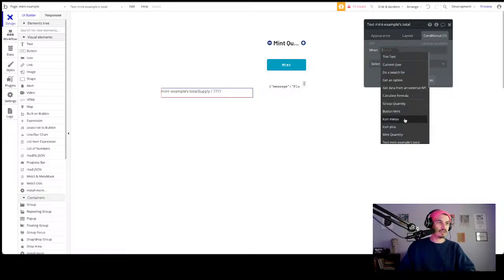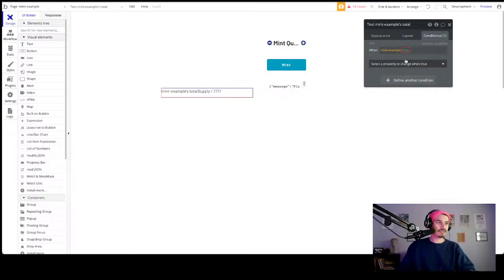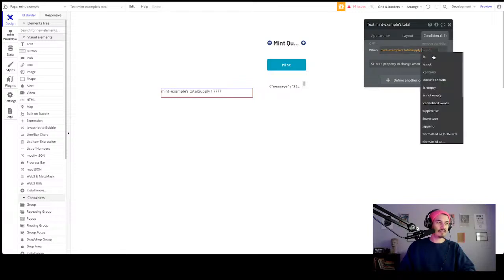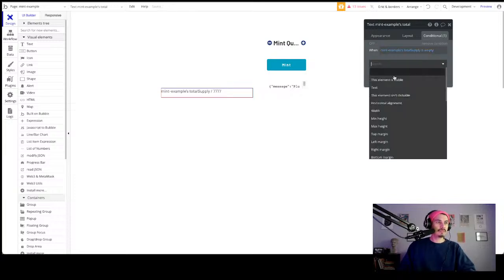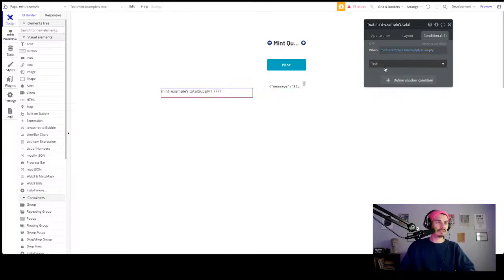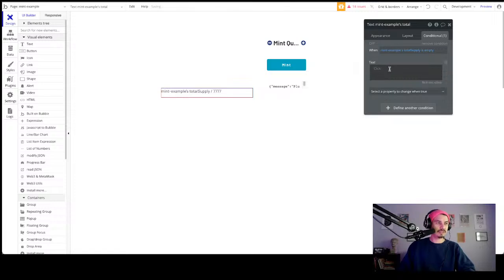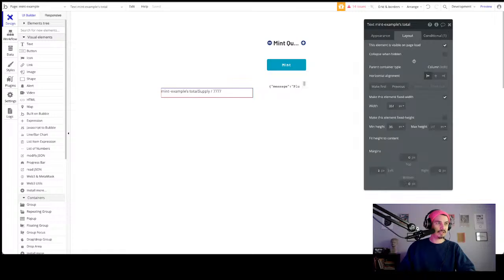So we're going to say when the page's custom state called total supply is empty, then this text should just say 0 of 7,777.